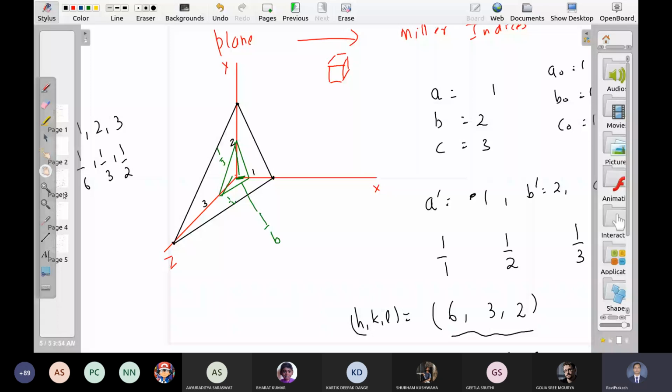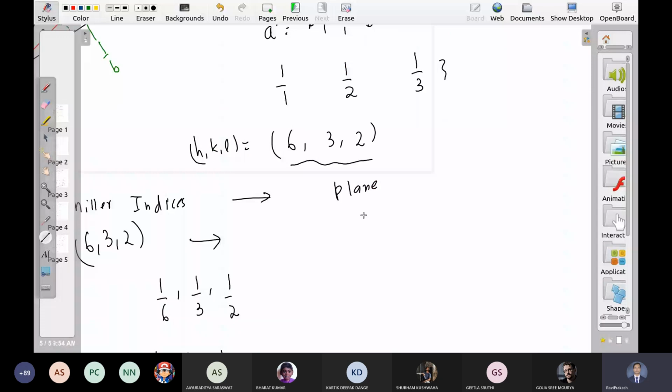Like, we can have this plane. We can have this plane. So this plane is parallel to the y-axis. ये y-axis के parallel है.